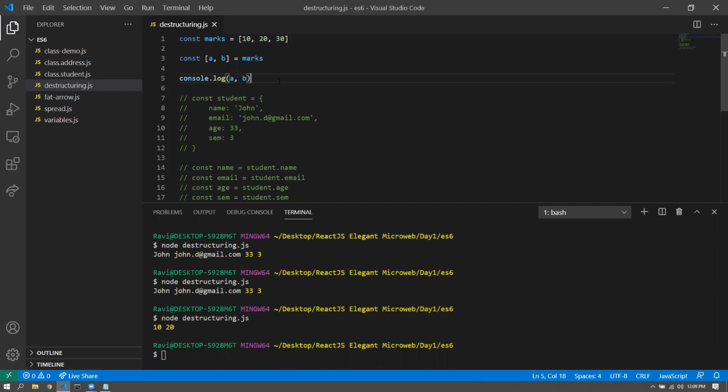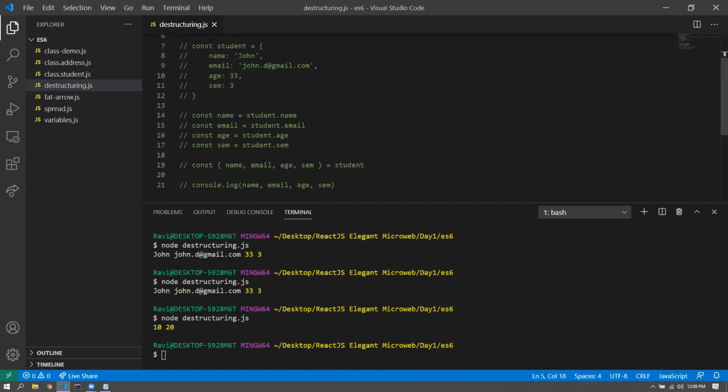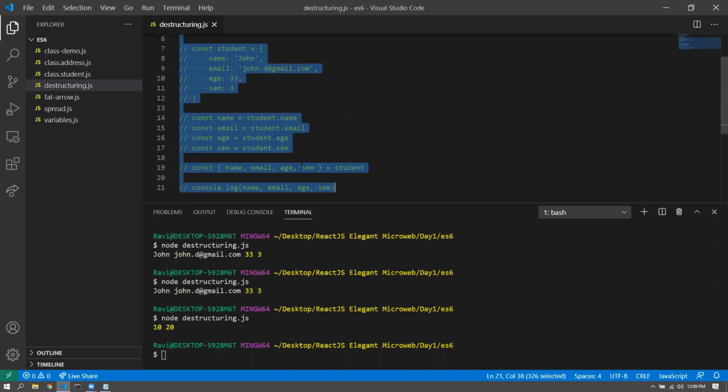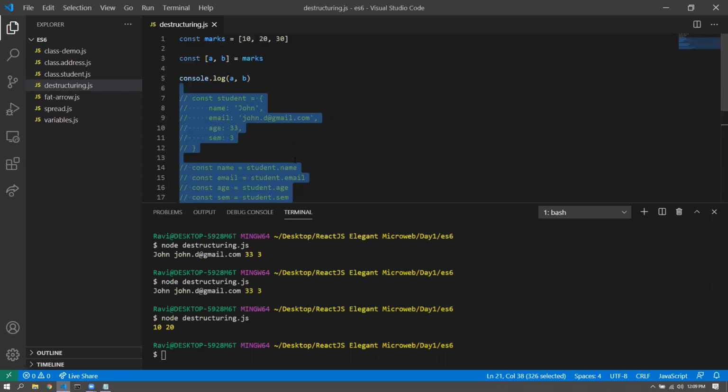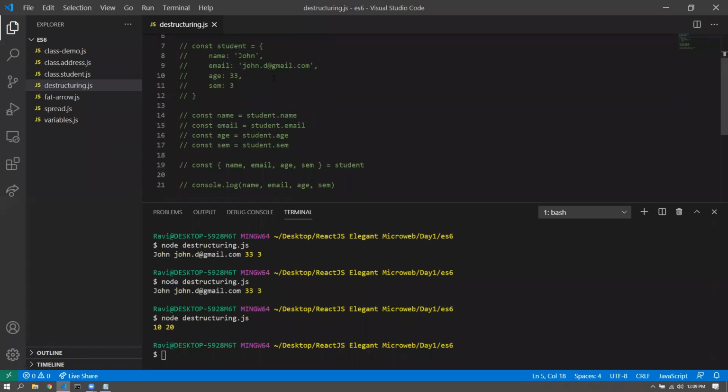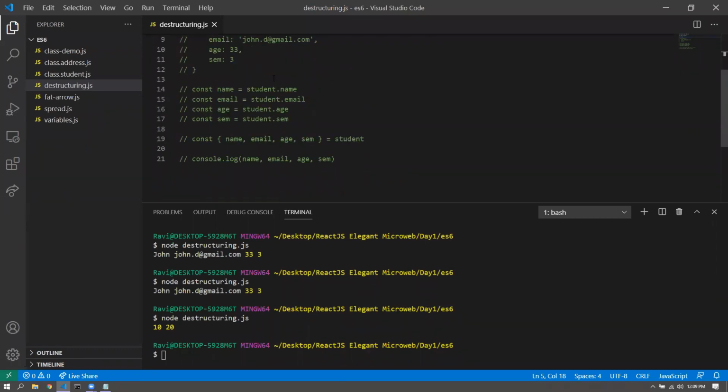Rita asks, should it be the same name as the object property? So yes, when it is an object destructuring, it has to be the same name, and hence sequence would not matter. While as far as array destructuring is concerned, we'd have to follow a sequence. So that's the only difference between the destructuring of object and array. All right. So I believe everyone understands the destructuring syntax as well.